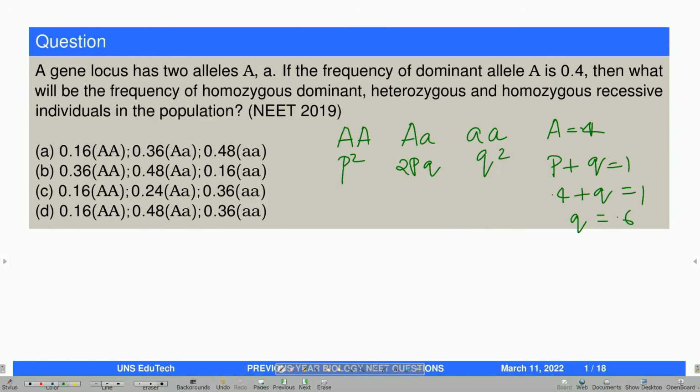So we can substitute this: P square means 0.4 square, 2PQ, 2 into 0.4 into 0.6, then 0.6 square, which will be 0.16, 0.48 and 0.36. Now let's check the options.